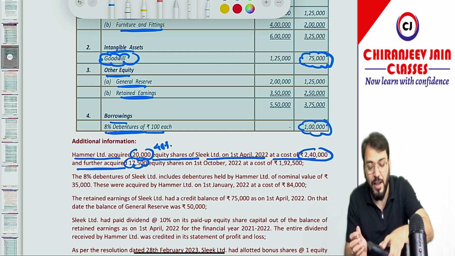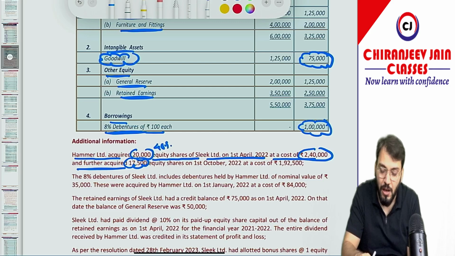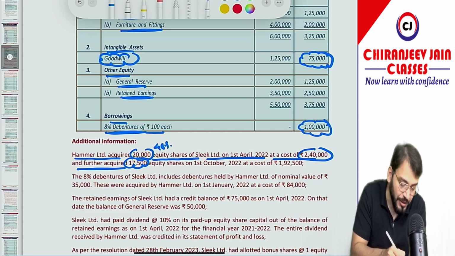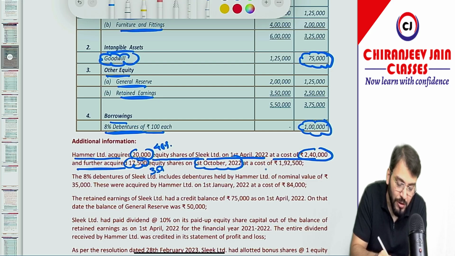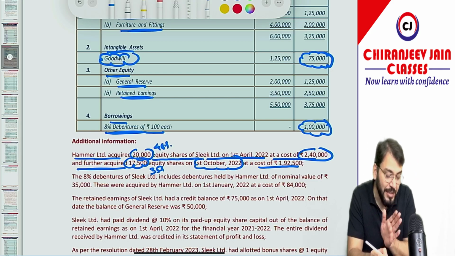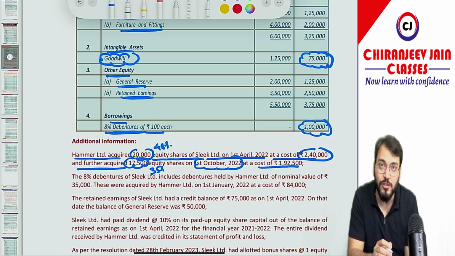So 17,500 divided by 50,000, how much is it coming? You can see it is coming 35%. So again they acquired 35% on 1st October 2022 at a cost of rupees 1,92,500. It means it is a question of step acquisition. Correct. And the date of acquisition will be 1st October 2022.